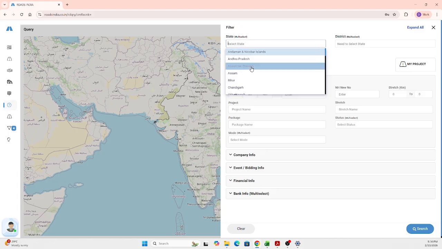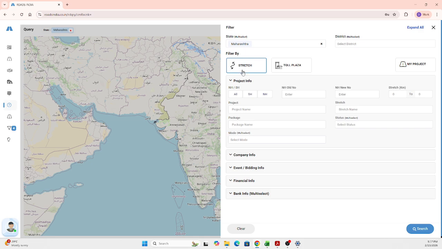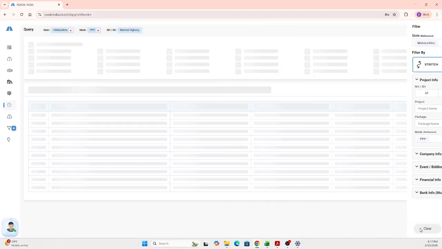I'm just making a sample query for the state of Maharashtra. Again, I'm going with the stretch filter. I want to see all the national highways, and under the mode, I'm going with PPP. So right now I have queried for PPP projects in the state of Maharashtra and I'm giving a search here.